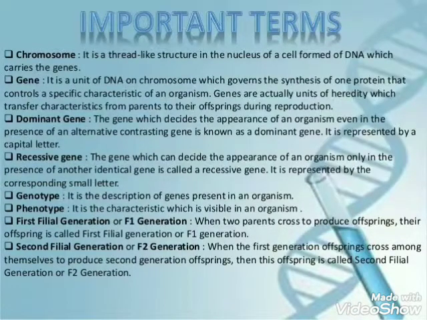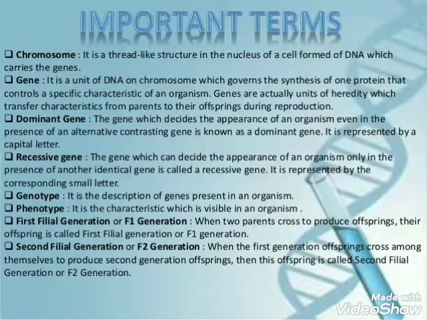experiment on pea plants. The term factor, which was used by Mendel as a carrier of heredity information, is now known as gene. Genes for controlling the same characteristic of an organism can be of two types, dominant and recessive.